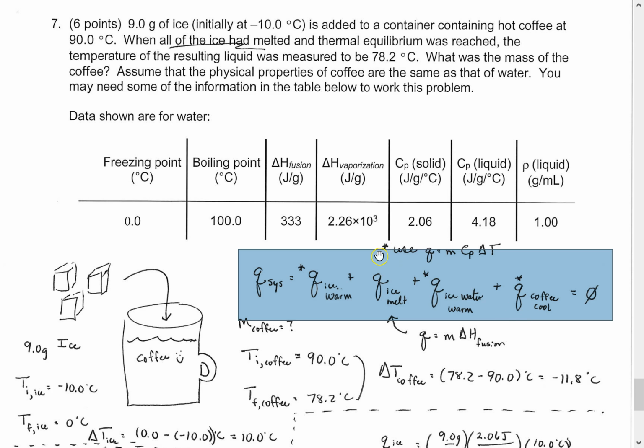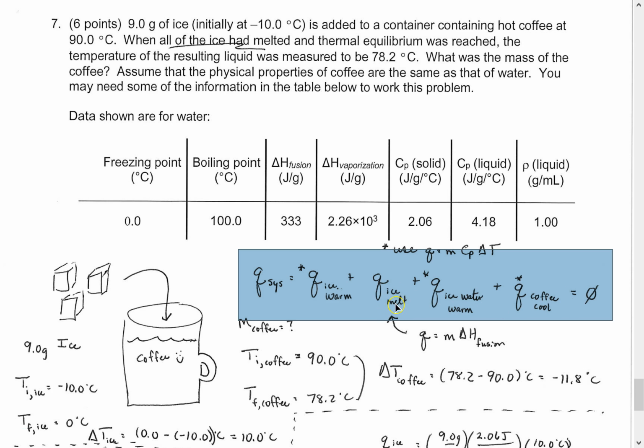So I have little asterisks here in my answer key to show you that we're going to use Q is equal to mc sub p delta T for 3 of these things. The ice warming, that water, that melted water from the ice now needs to warm to the equilibrium temperature, and of course the coffee is going to cool.